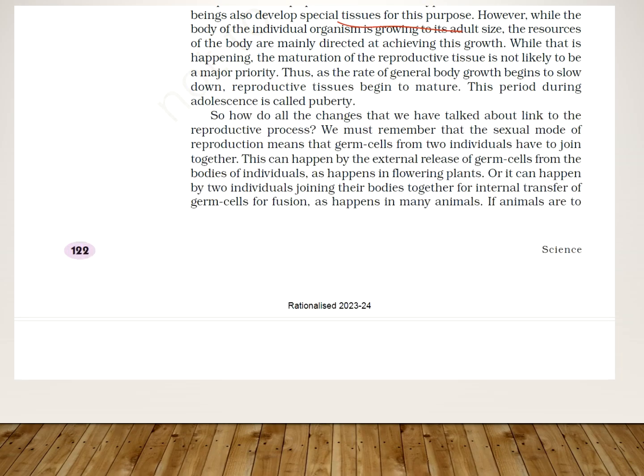However, while the body of the individual organism is growing to its adult size, the resources of the body are mainly wanted to achieve growth. While that is happening, the maturation of the reproductive tissue is not likely to be a major priority. So as the rate of general body growth begins to slow down, the reproductive tissues begin to mature.